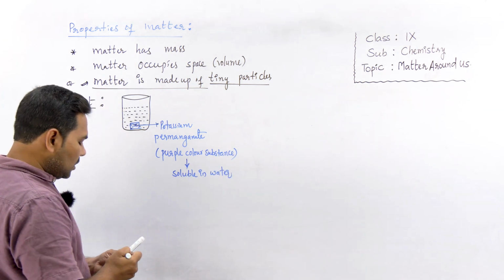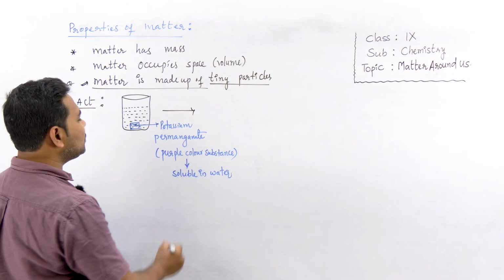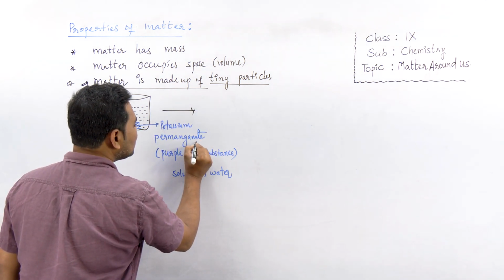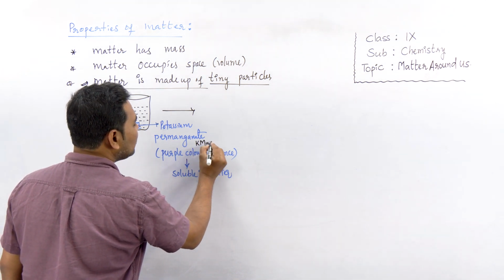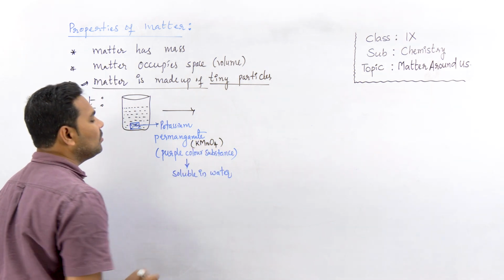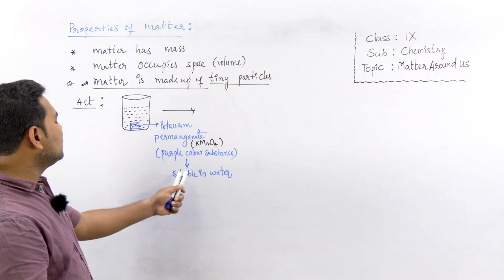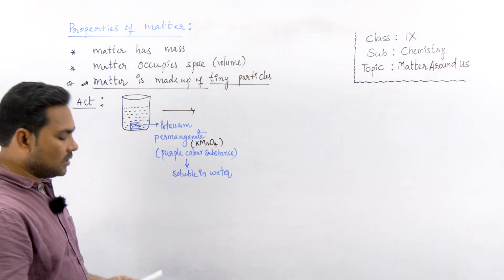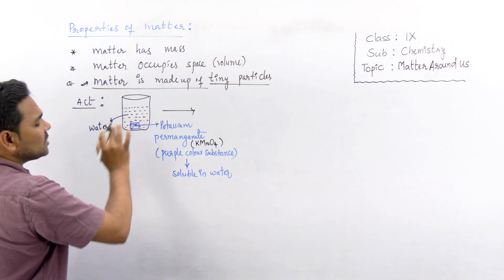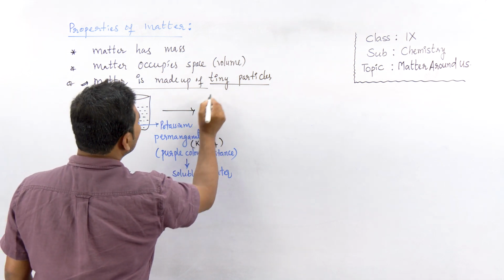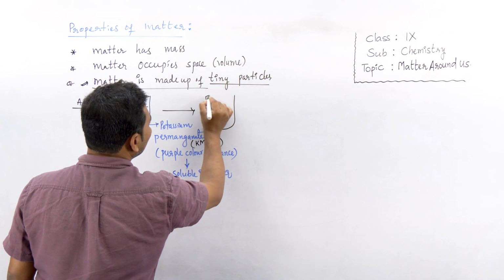Potassium permanganate is represented by the chemical formula KMnO4. This purple color salt, soluble in water, when added to water, dissolves, and you'll see this water turning purple.